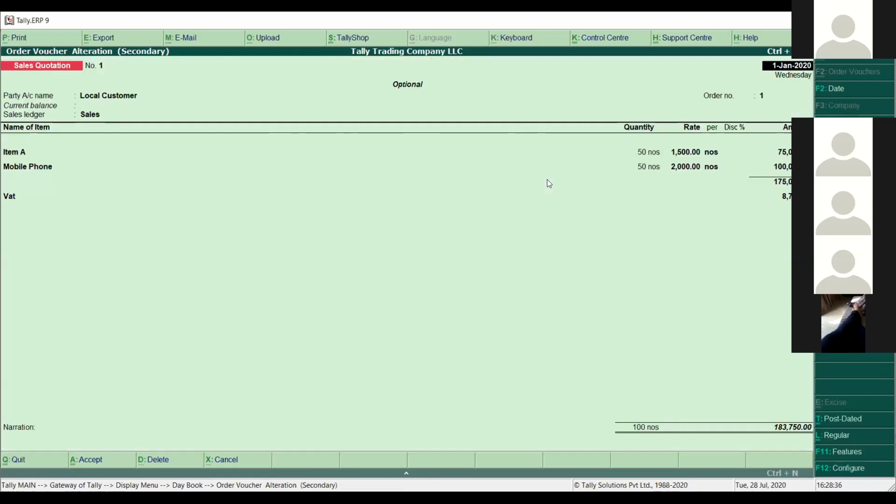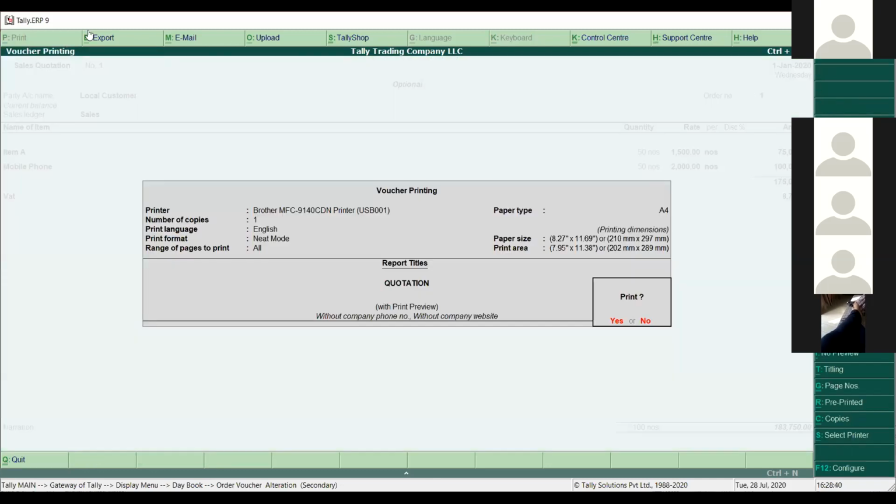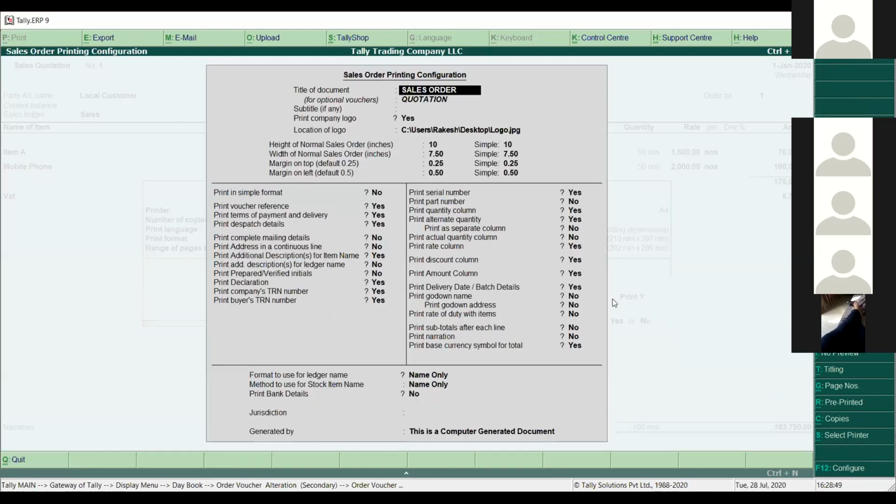When you save any of the vouchers, and when you click on Alt P and give the print command, on the screen you have to click on the F12 Configure button. Press F12 from here, and you can see this is the configuration of the invoice printing from Tally. If you want to print the item part number, you can press yes here. If you want the quantity or alternate quantity, you can press yes or no here.